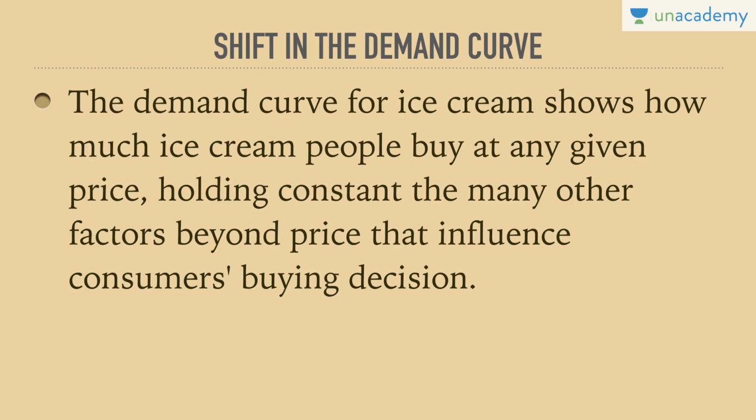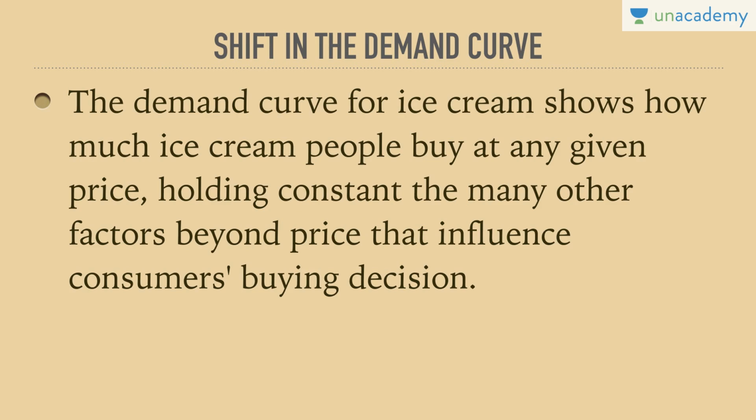When we talk about a new demand curve, it means that the old demand curve is redundant and the consumer has shifted to a new demand curve. So, through an example, the demand curve for ice cream shows how much ice cream people buy at any given price, holding constant the many other factors beyond price that influence consumers' buying decisions. This would lead to one single price and quantity demanded because other factors are held constant.